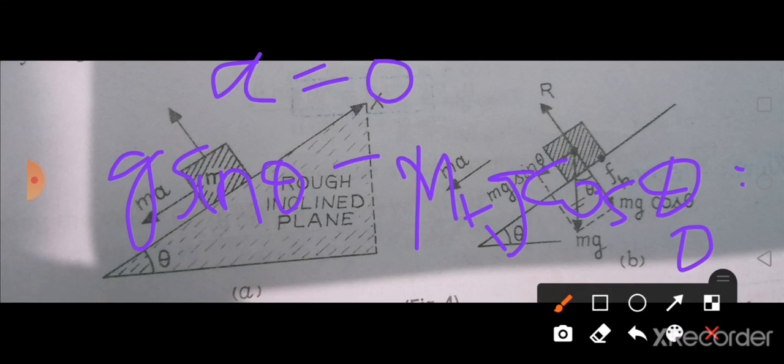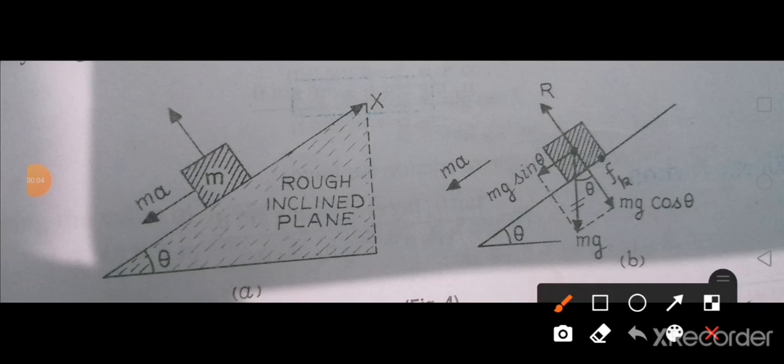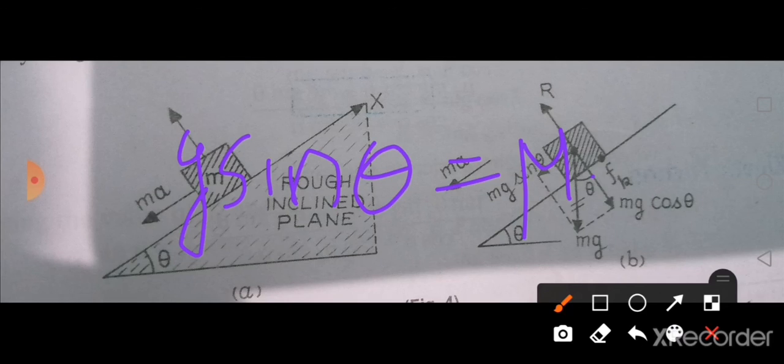So solve this equation. When you solve that, what will you get? G sin theta is equal to mu k g cos theta, isn't it?